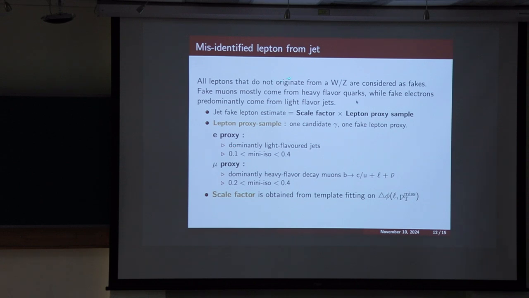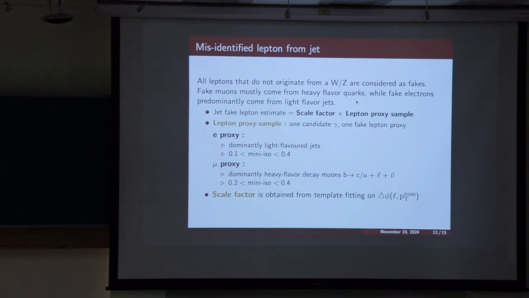So here comes the jet faking as lepton. When we have a lepton that is not originating from W or Z decay, we consider it as fake for our analysis. Fake muons mostly come from heavy flavor quarks, and fake electrons come from light flavor jets. So the same way as previously, we define some proxy sample where we have a jet faking as lepton, and we get the scale factor from the template fit.